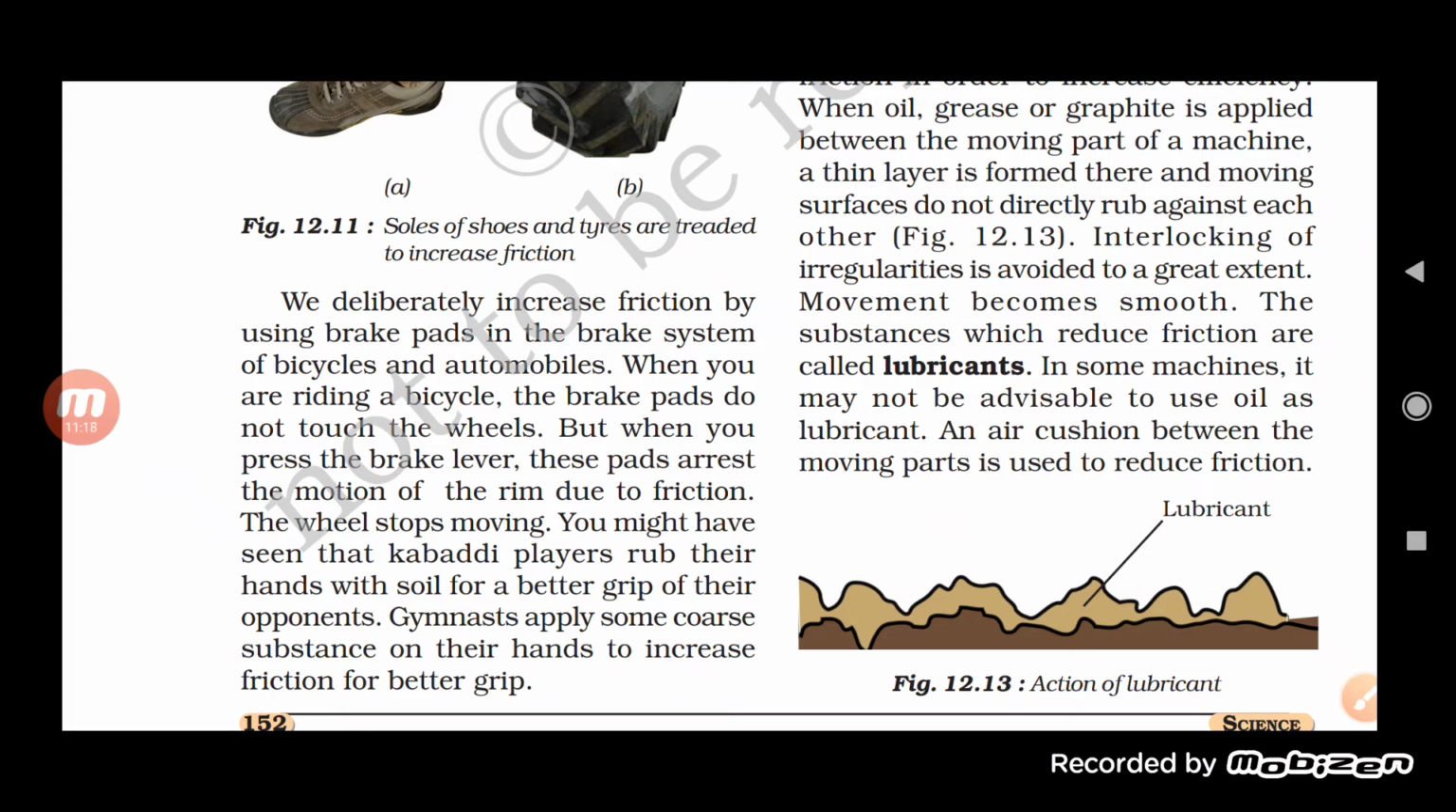Gymnasts apply some coarse substance on their hands to increase the friction for better grip. This is also an example, students. Before performing, they put a coarse substance so that they can easily increase the grip, and it decreases the chances of falling down. So to increase the friction for better grip, they apply some coarse substance.